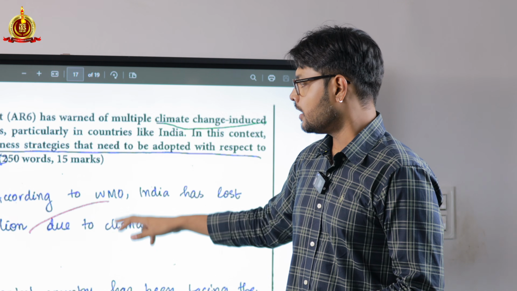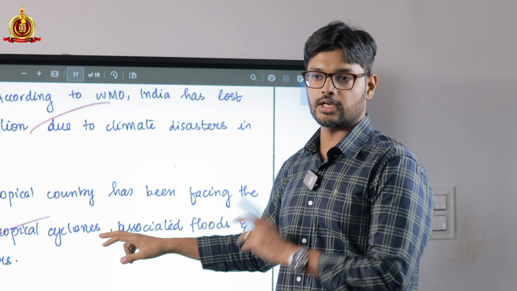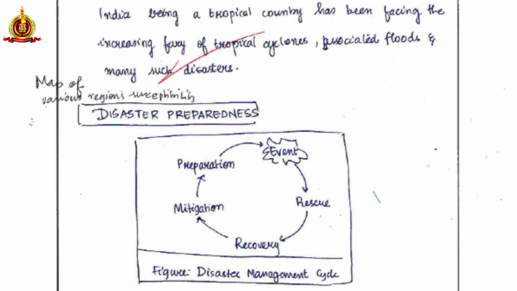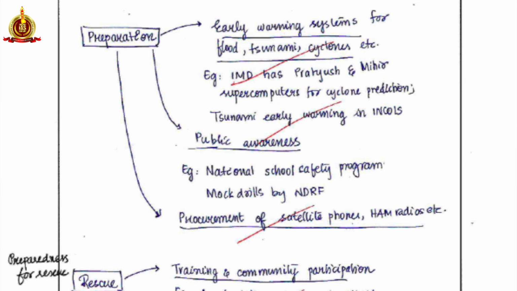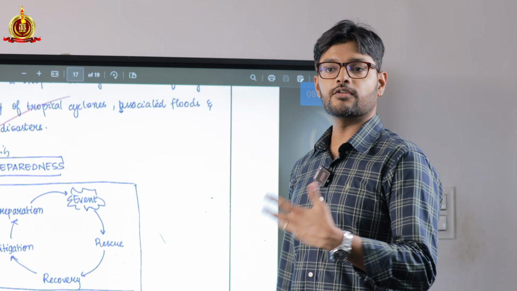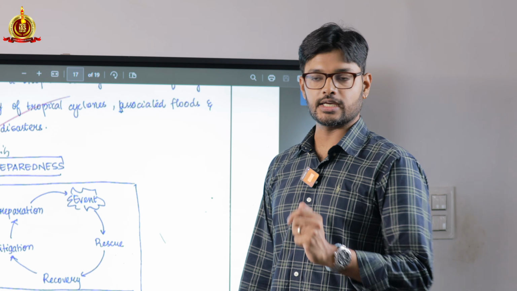Okay. Her answer is good. Her answer is actually really good for this question. But the reason why I want to discuss this question is she has a diagram. She has spoken about strategies to protect the coastal areas. All those things are good. But one thing which I felt was missing was a map which could probably showcase the different types of disasters and the problems that the coastal regions of India is facing.